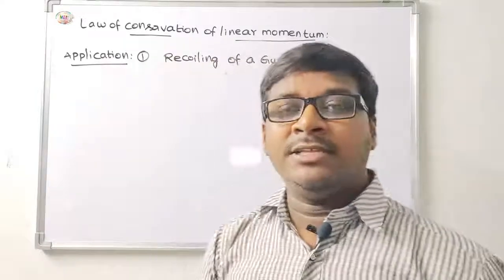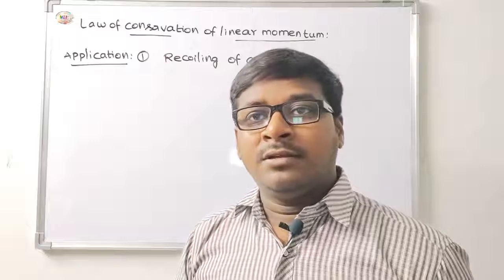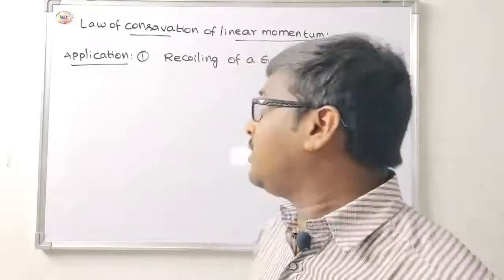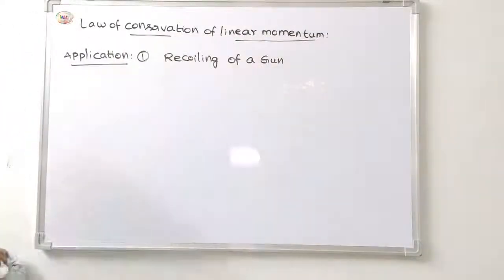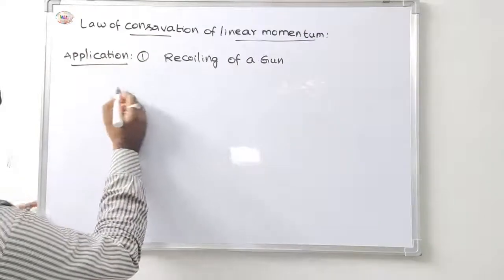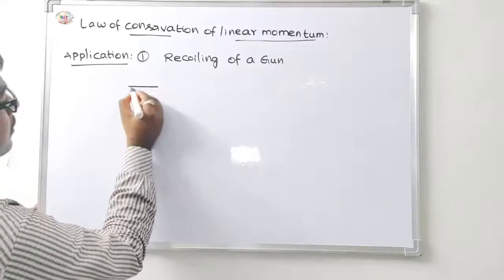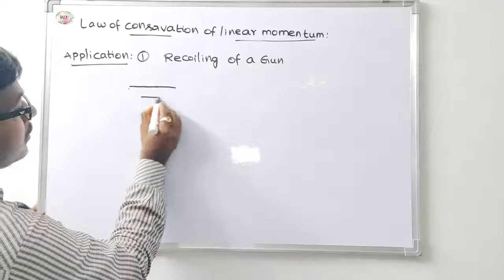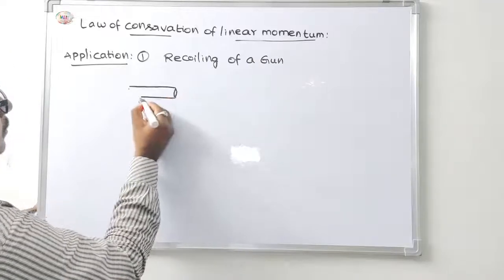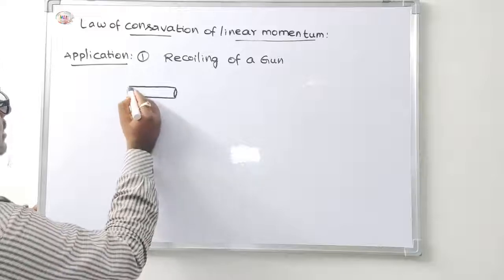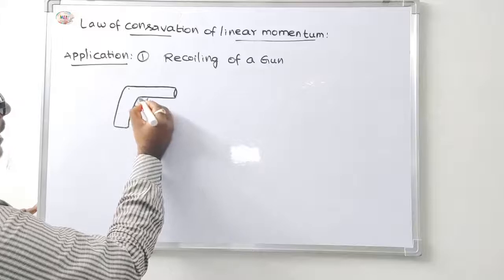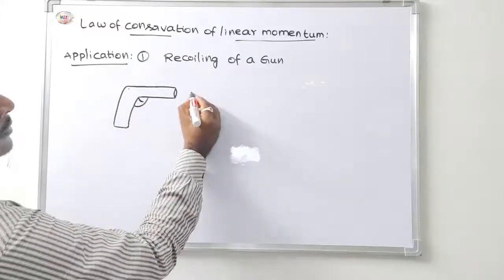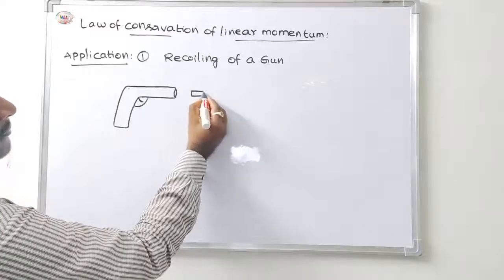First we take the initial position, the zero condition, and then find the state after firing. For the bullet and gun system, a bullet is fired from a gun.